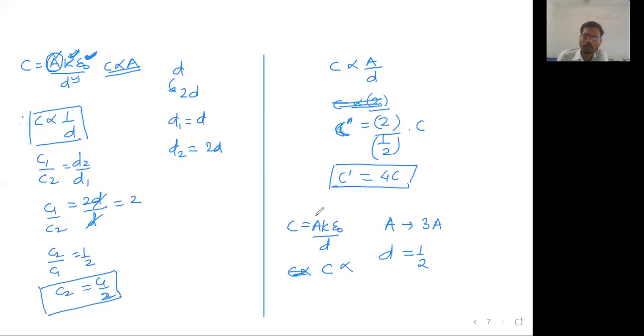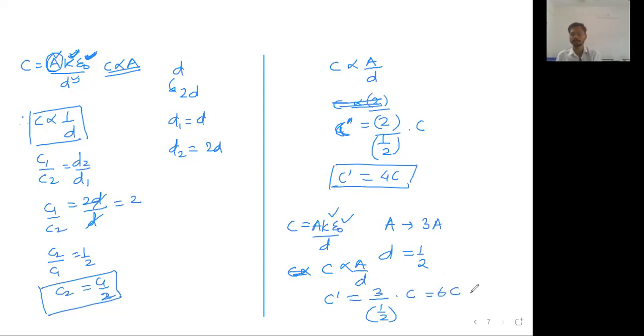So C is proportional to, K is not changing, epsilon 0 is not changing, so C will be proportional to A upon D. So you will write new capacity is equal to area tripled, so write 3. Distance half, write 1/2 into old capacity. That's it. This will give you the answer. Capacity will become 6 times.